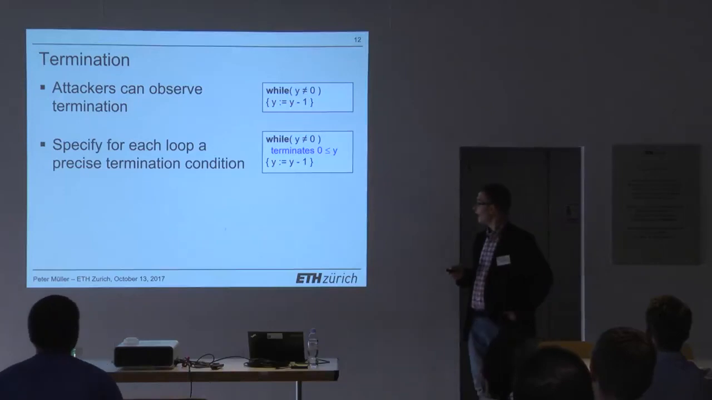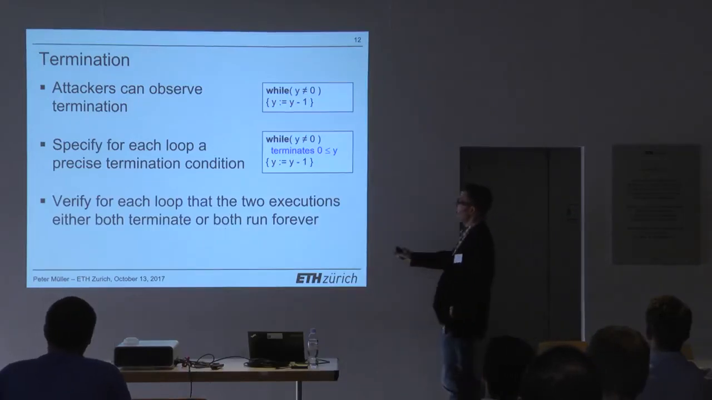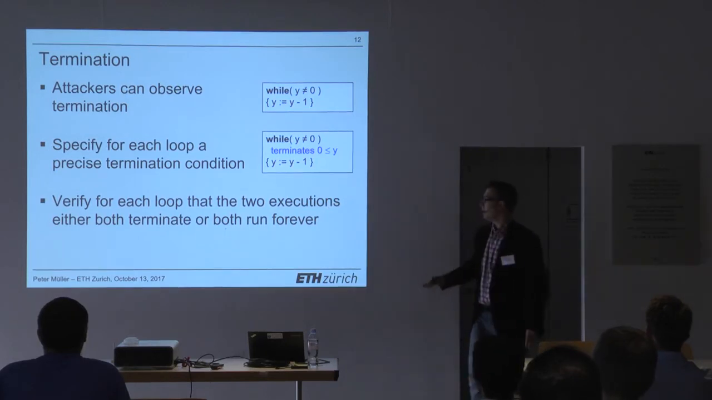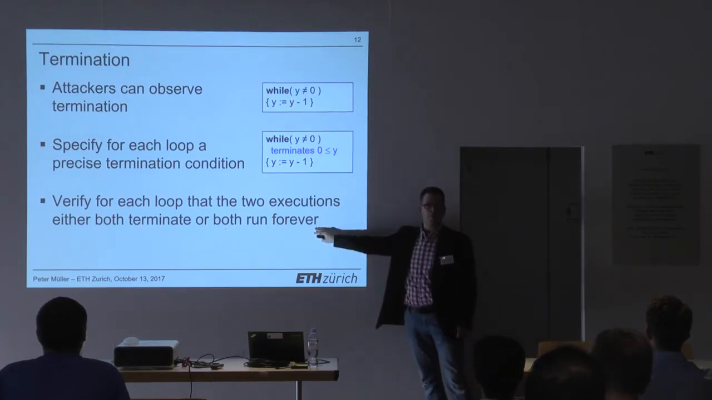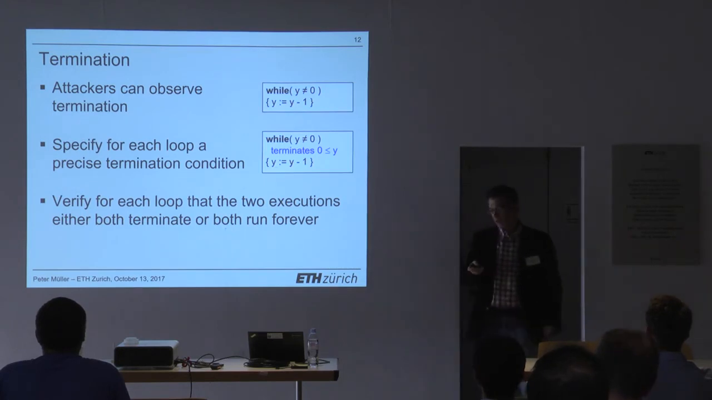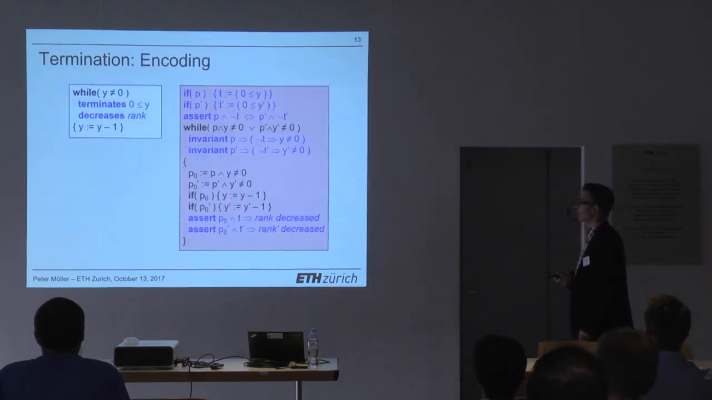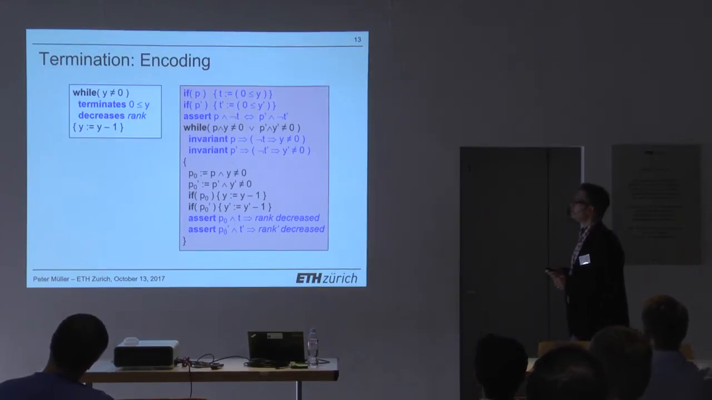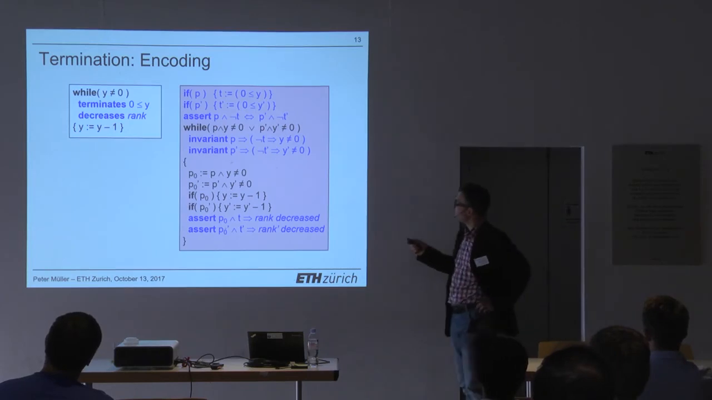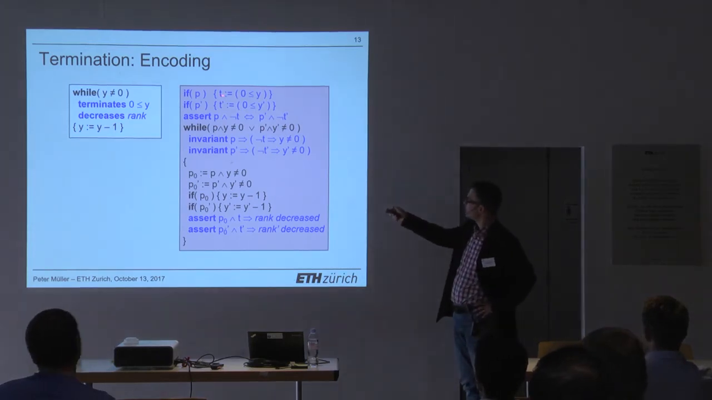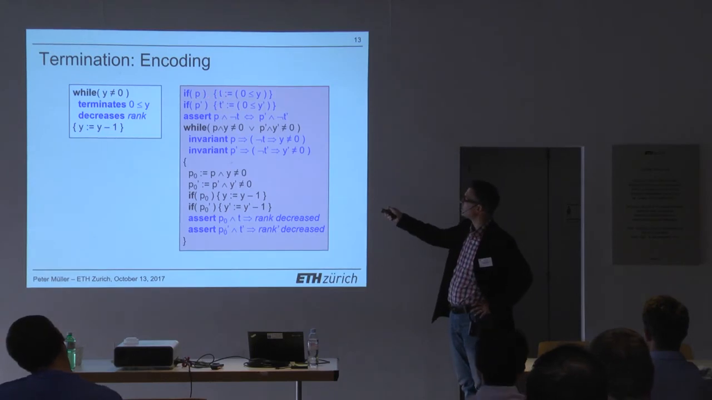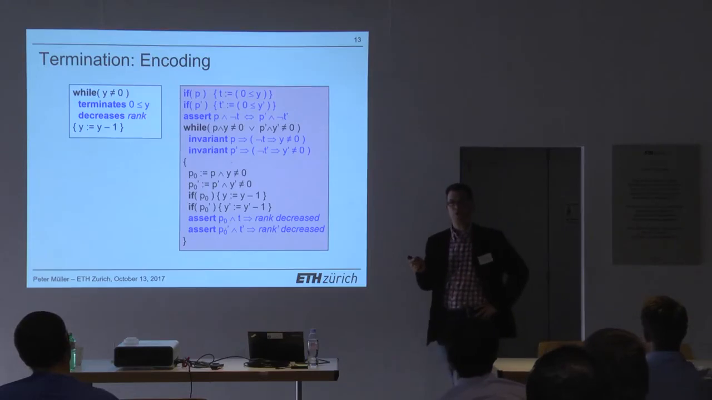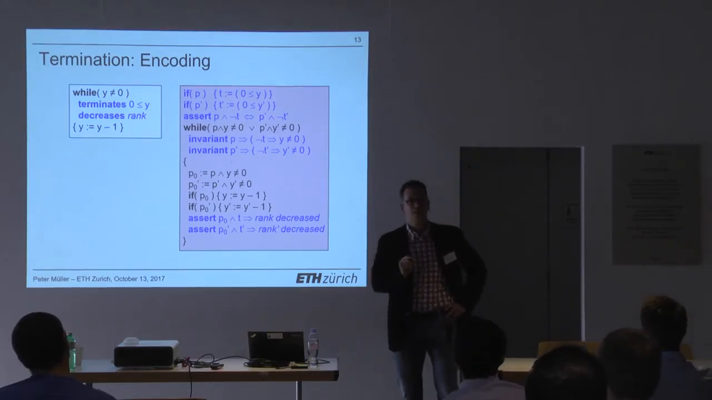Okay? And once we have that, we can basically verify that for every loop, the two executions that we look at either both terminate or both run forever. But you cannot extract information by seeing that one does and one doesn't. And the encoding is a bit more involved. I will not go into the details here, but there are two main things that are interesting. The first thing is, at the beginning, we just record in this local variable t whether or not the loop is supposed to terminate. So if t is true, it must terminate. If t is false, it must not terminate, right?